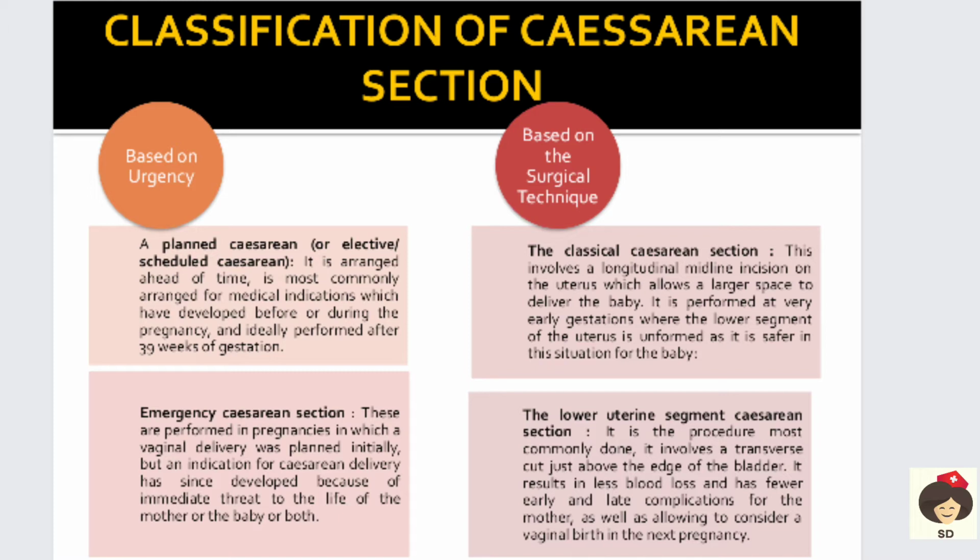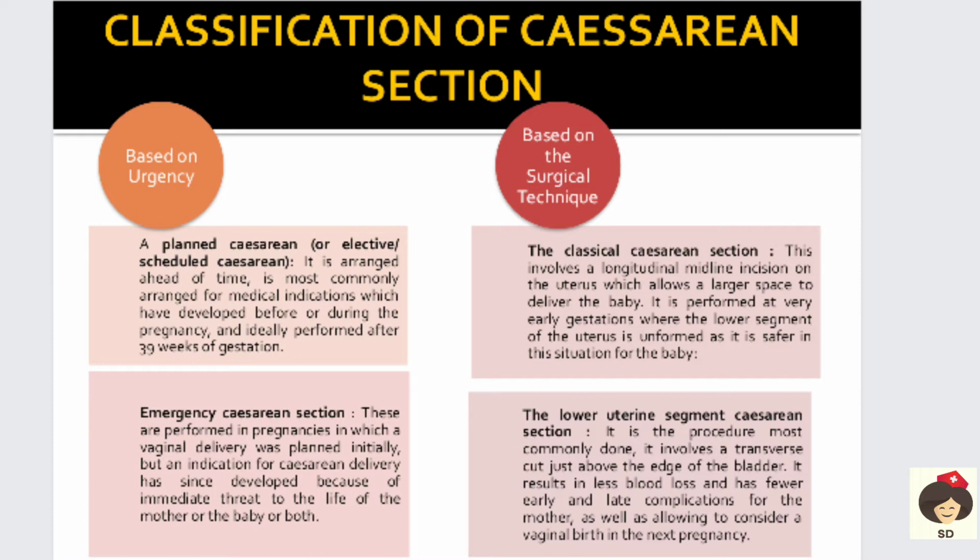delivered. An emergency cesarean section is done in emergency cases, where vaginal delivery was planned for the mother, but due to some fetal distress or any emergency conditions which are life threatening for the baby or the mother, they immediately take the mother for surgery. That is called an emergency cesarean section. And based on the surgical technique, that is, what type of incision they make,